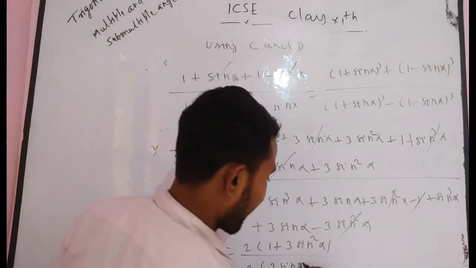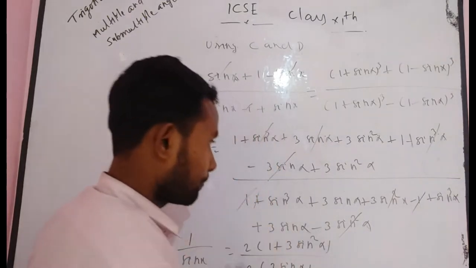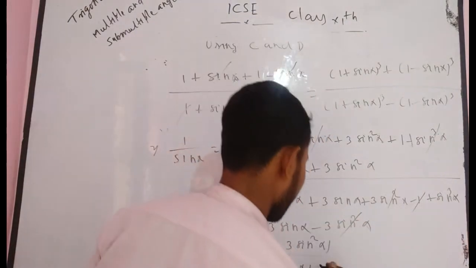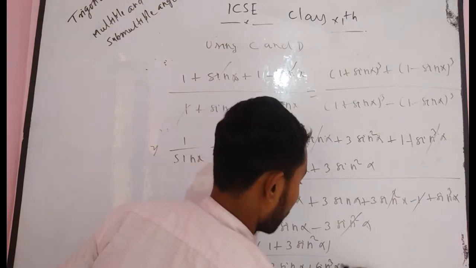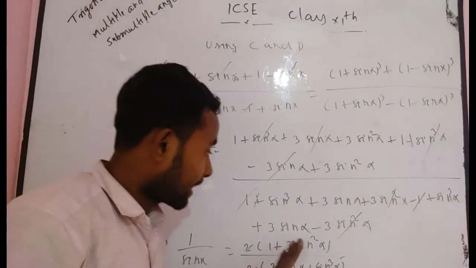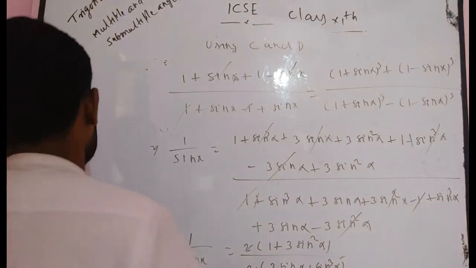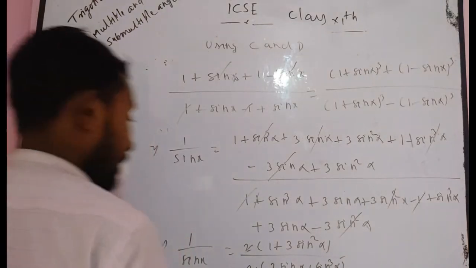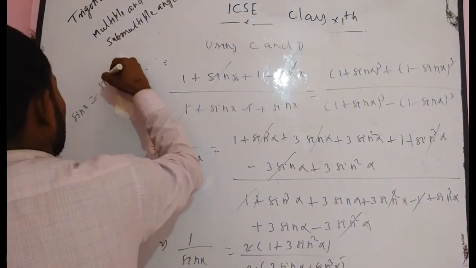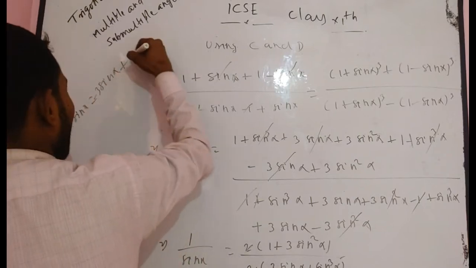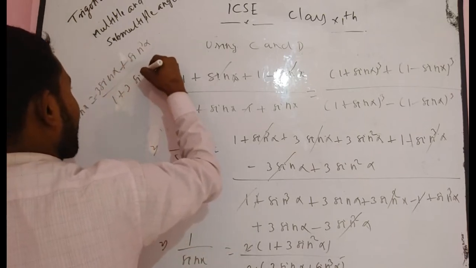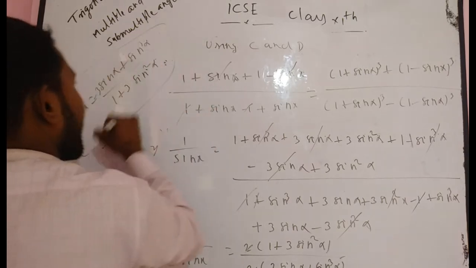And here you get 3 sin alpha plus, there should be sin cube alpha. That means 2 sin cube alpha. Simply you get 2 sin cube alpha. The 2 cancels. So if you take sin x here and these factors, you get 1. So sin x is equal to 3 sin alpha plus sin cube alpha divided by 1 plus 3 sin square alpha, which is your required answer for this question.